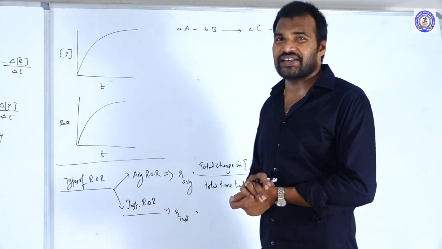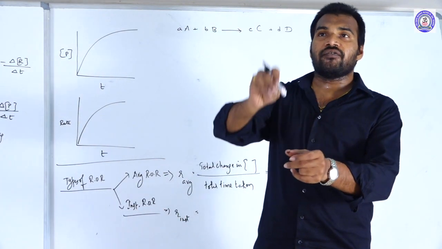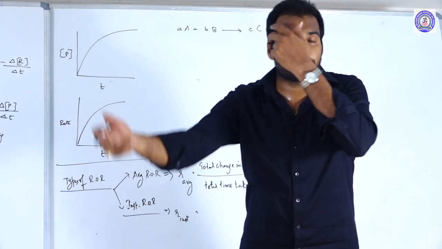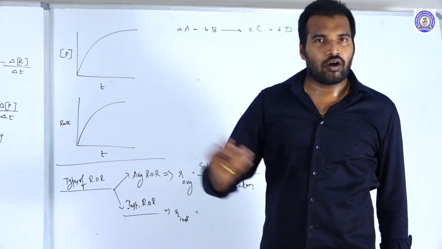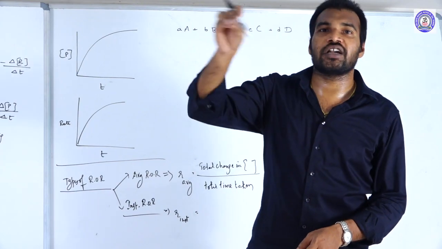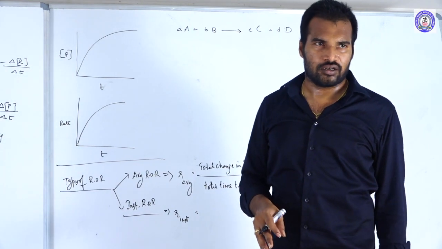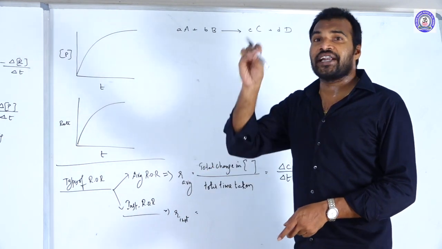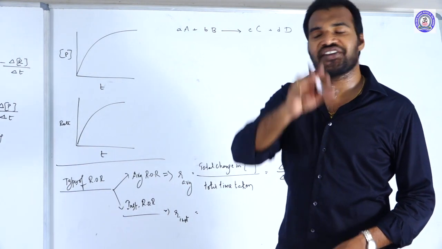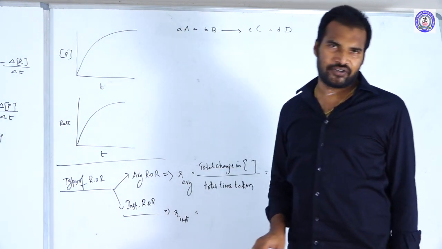But instantaneous rate means at the 15th minute, what is the speed of that car? And at the 25th minute, what is the speed of that car? It means the rate of the reaction at a particular instant of time, that rate we call the instantaneous rate of the reaction.